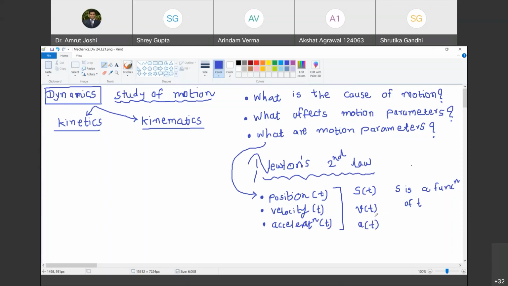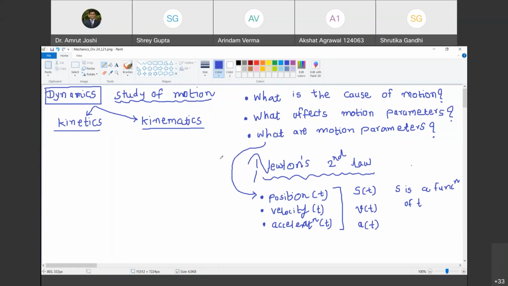Are you with me? Yes, sir. Okay. I think there is some issue, Arindam, at your side. You can mute. I will ask Apurva to unmute. Apurva, can you unmute?